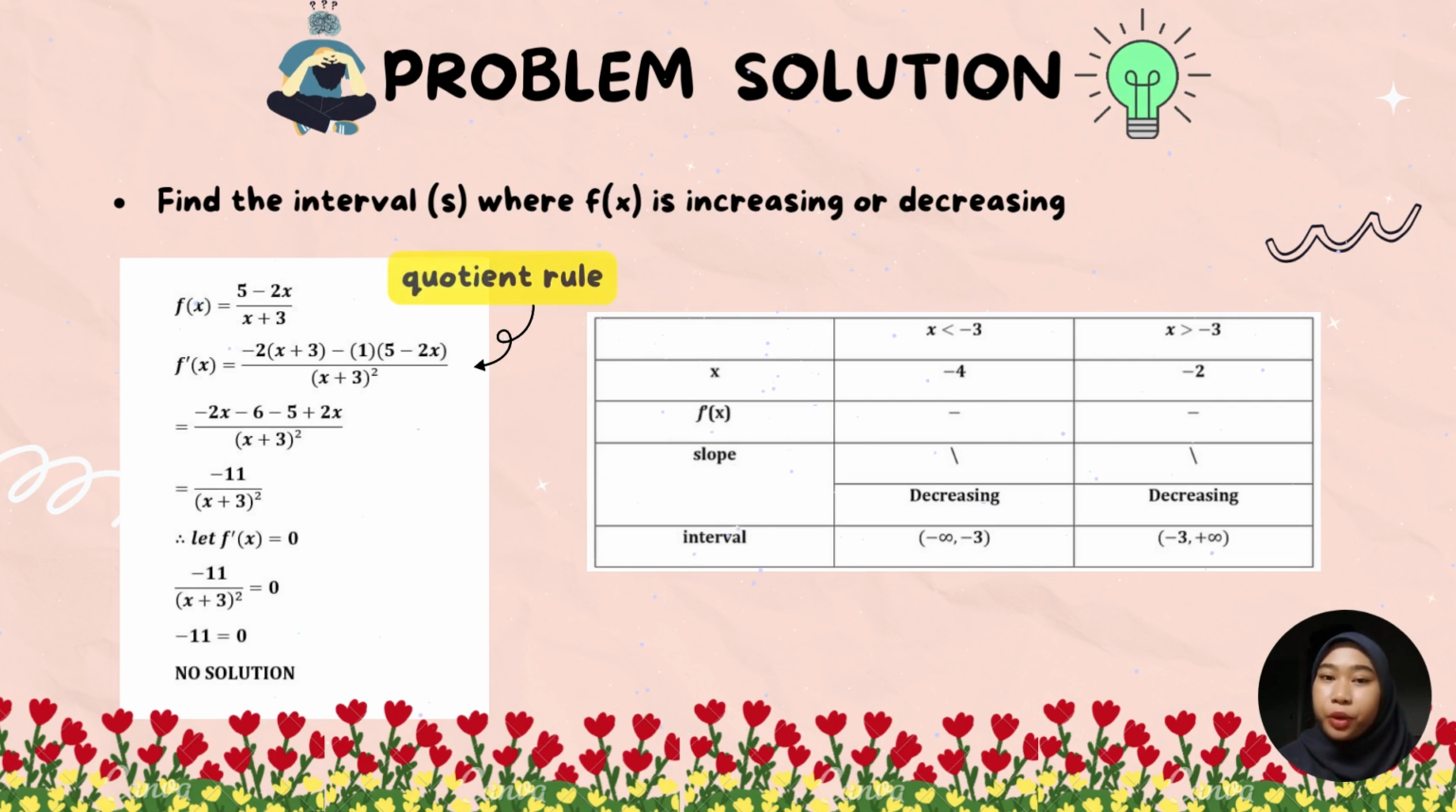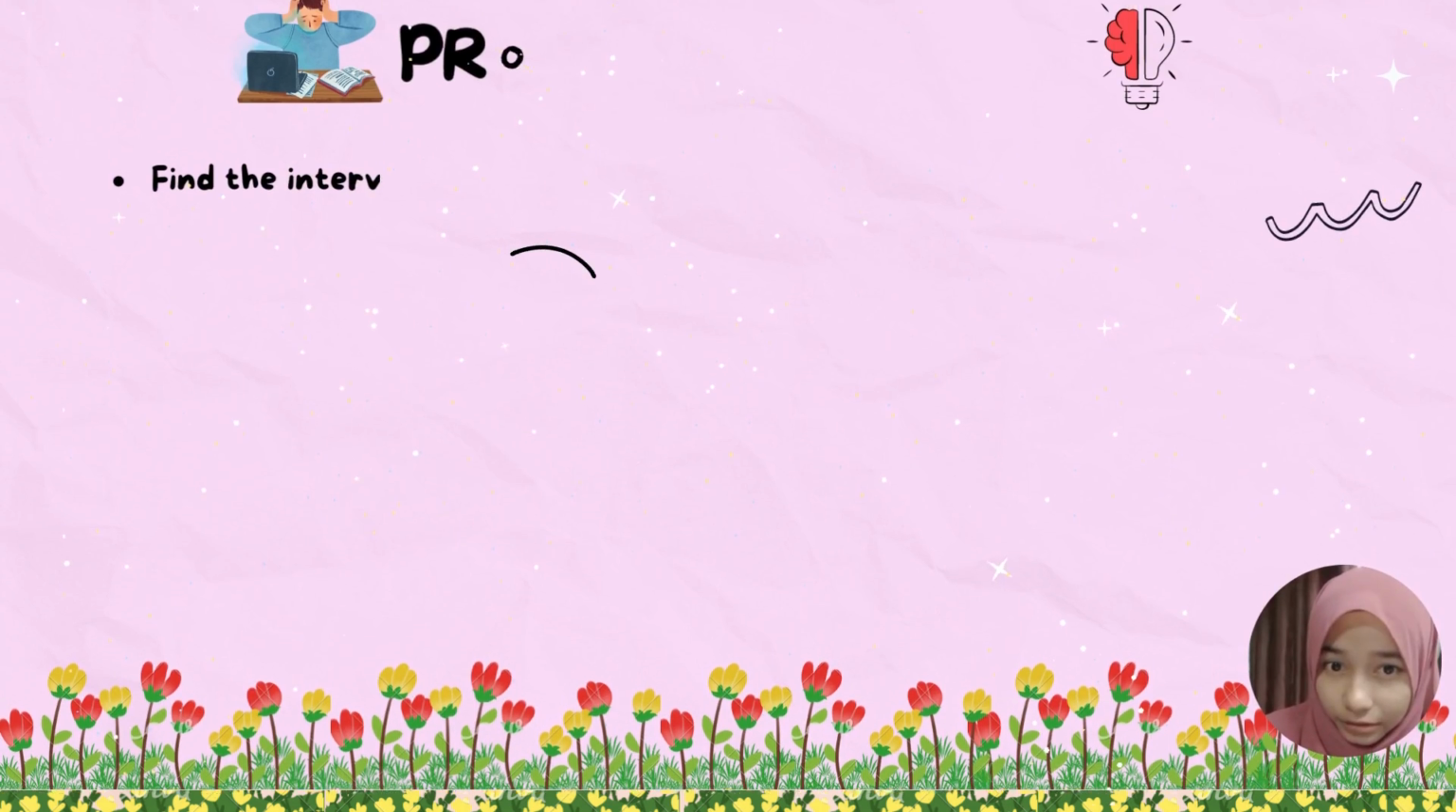For f'(x), you can choose any value smaller than -3 and the opposite for the next column. We only have 2 columns in the table. First, smaller than -3 and second, more than -3. And for the slope, we got increasing for both of them.